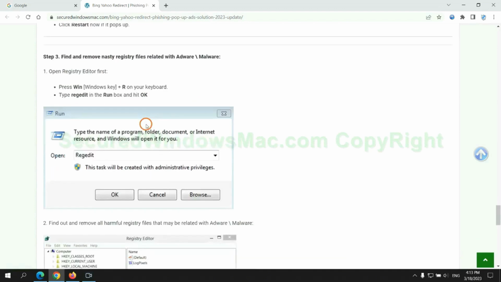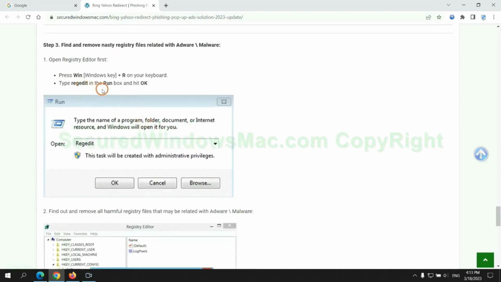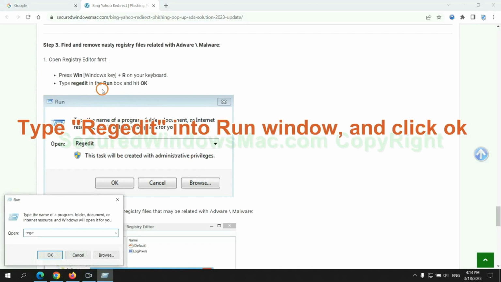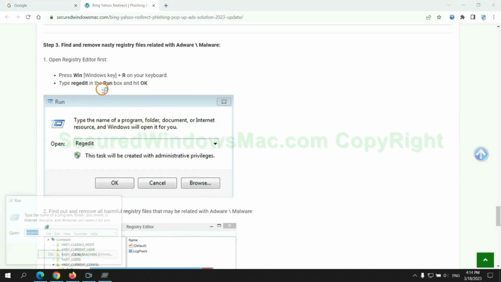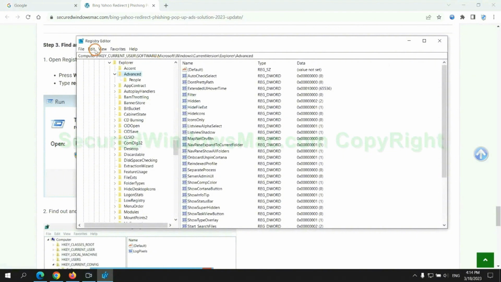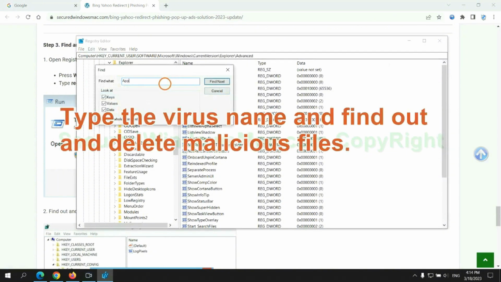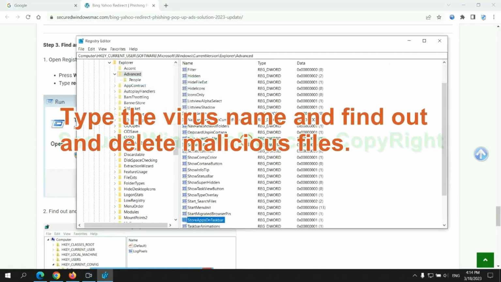Next, we need to remove nasty registry files. Type regedit into the Run window, and click OK. Type the virus name, find out and delete malicious files.